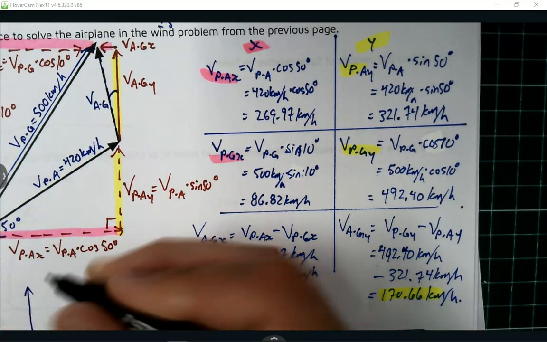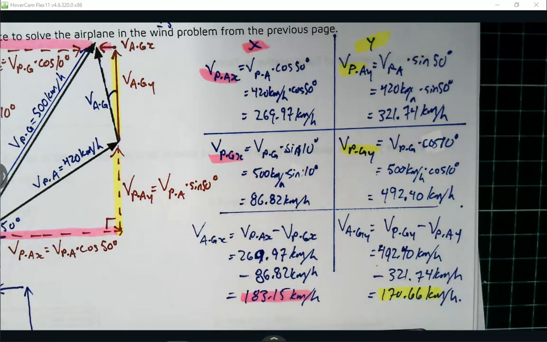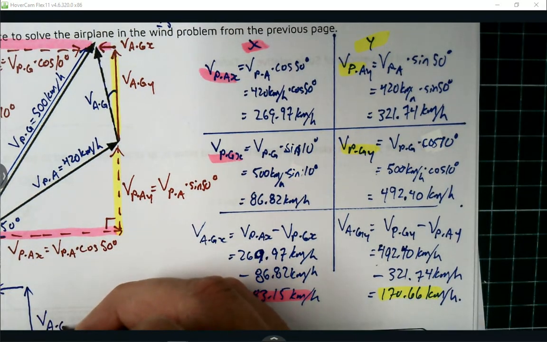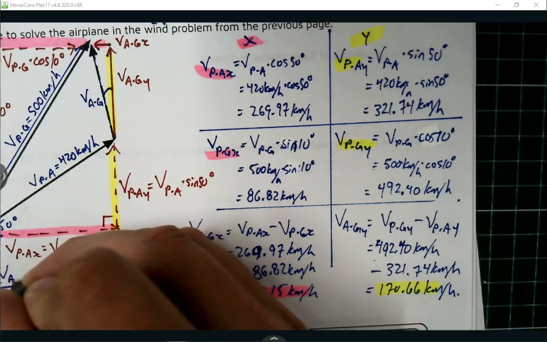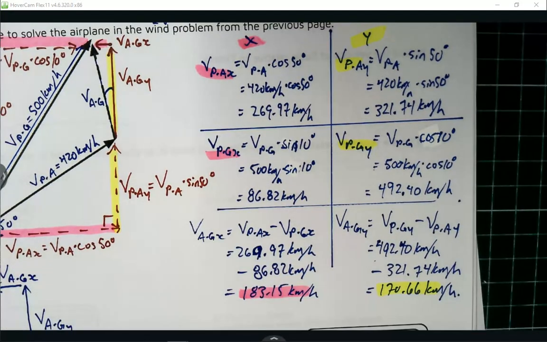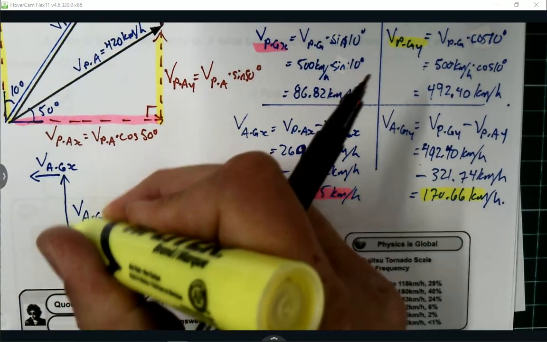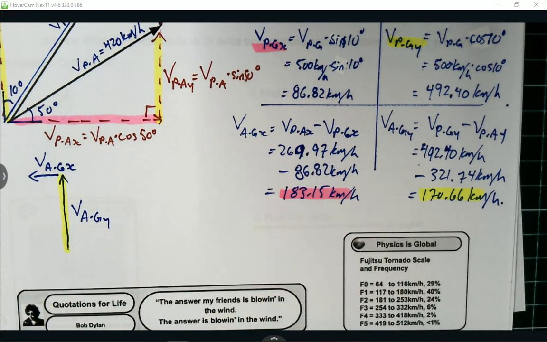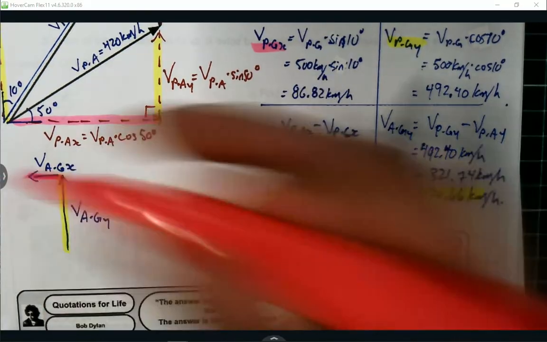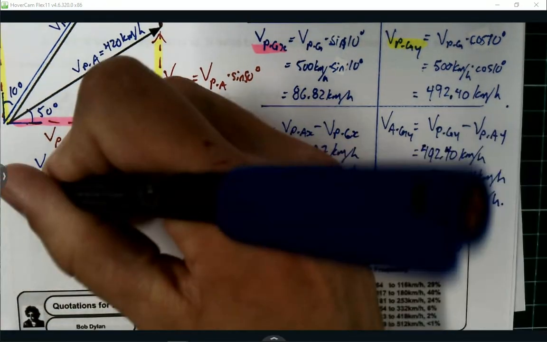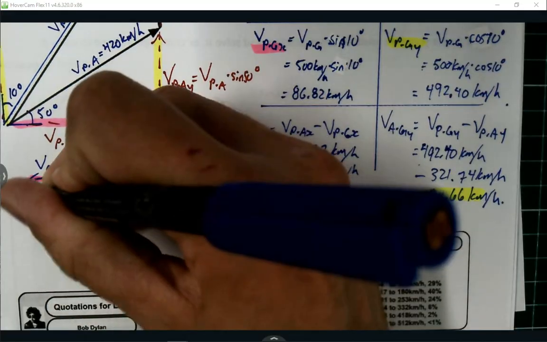I got VAGY, yellow, VAGX, pink, and the hypotenuse, VAG.